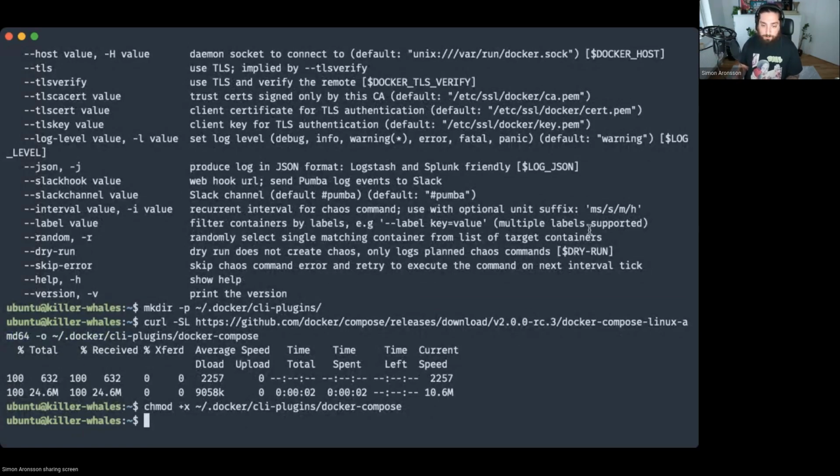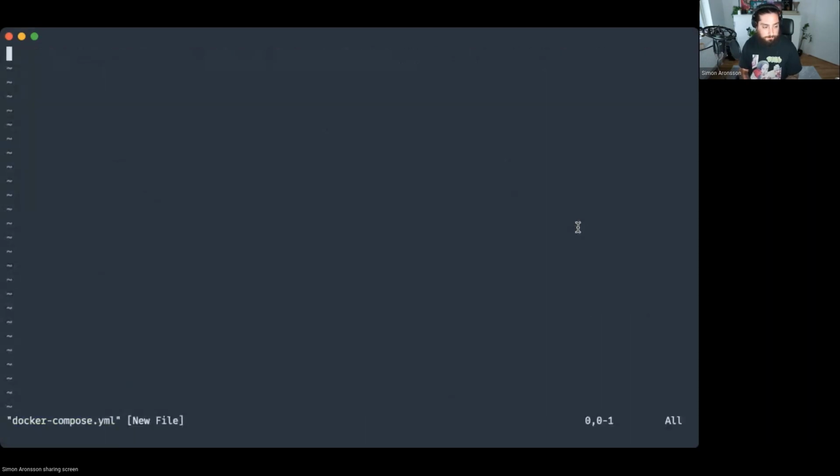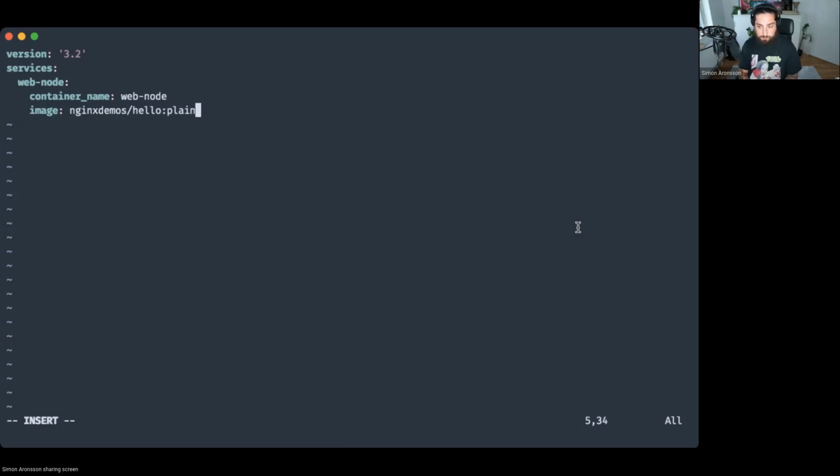Excellent. Now create the compose file for our first experiment. I'm going to name the node web-node. I'm also going to set that as the container name. We're going to use an Nginx demo image that will reply with some data upon being called. Let's map that to 8080. Okay, looks about right.